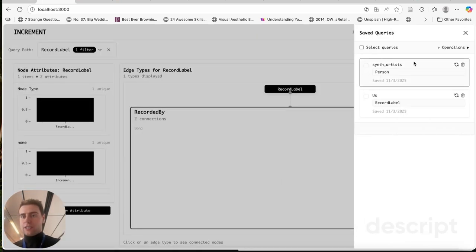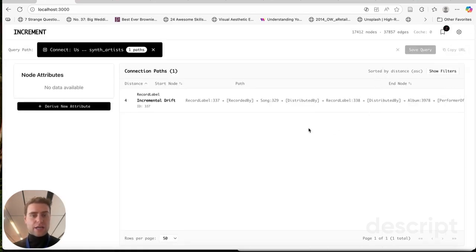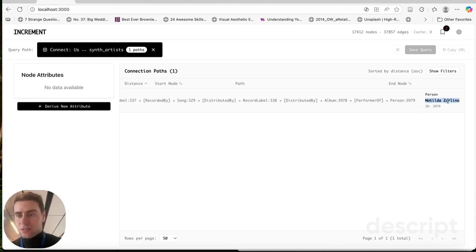Now, this gives us a saved queries pane over on the side, where we can begin to do some additional computation on top of our nodes themselves. Here we first select us, and then select synth artist, and go to operations. You can see there are a number of graph operations, which we talk about a little more inside the submission. But for today, what we're interested in is connections between us and these synth artists. By running connect, we get a very quick response that reveals there is one shortest path between us and one of those individuals who is a synth pop artist, Matilda Zarillo.